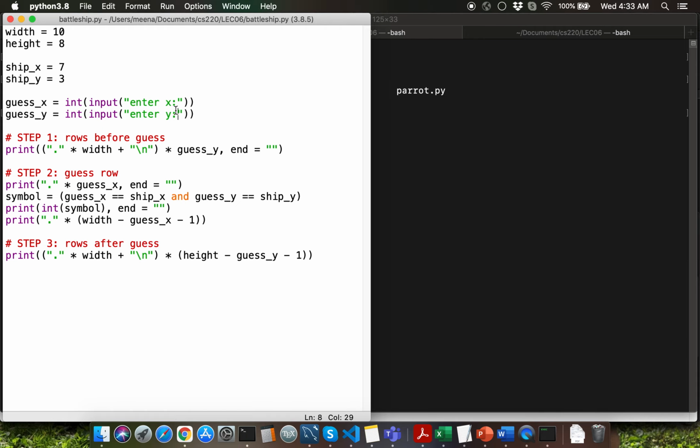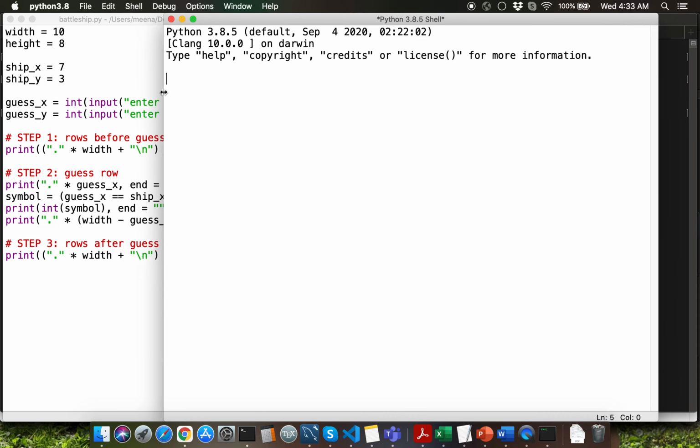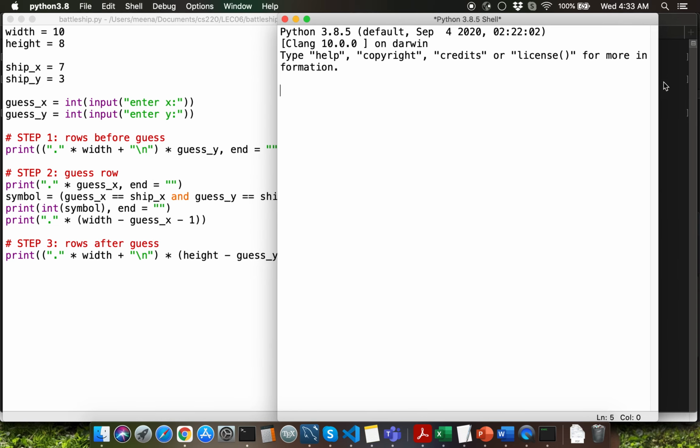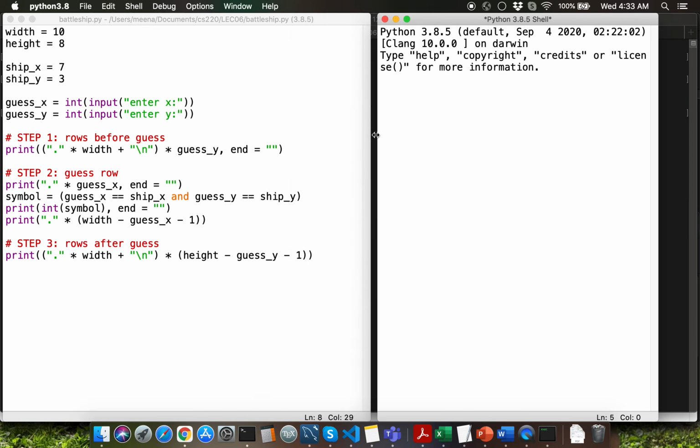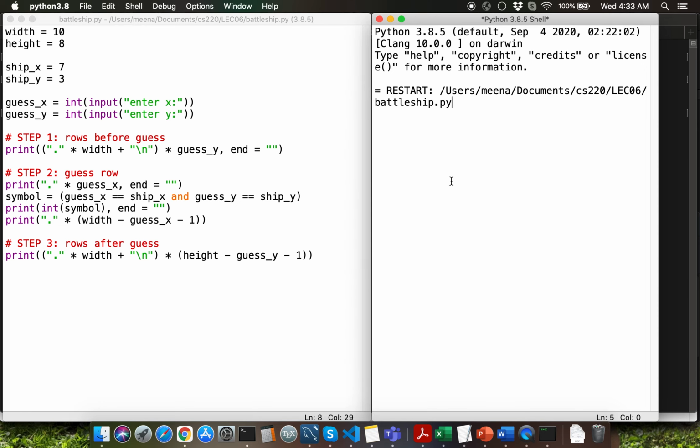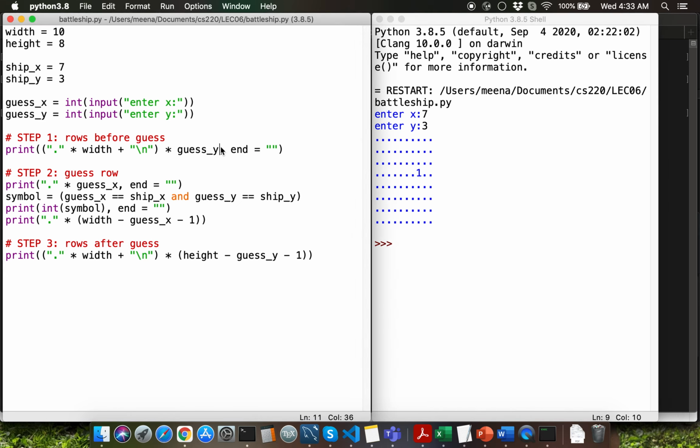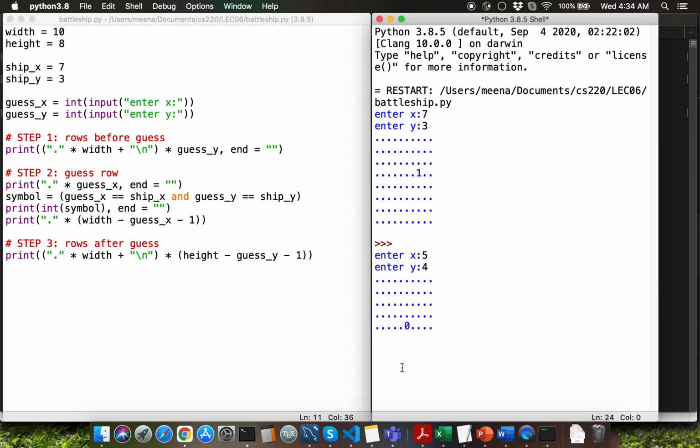Let me run the current version of the program. I'm going to rearrange the output window in such a way that we are able to see the output of the program while being able to see the program itself. Let me enter the user guess for x as 7 and the user guess for y as 3. That should give me a hit here because the ship location is 7 and 3. What if I wanted to play the battleship game again? I'll have to run the program again, which is really cumbersome. Let me try input of 5 and 4 this time, which should give me a miss.